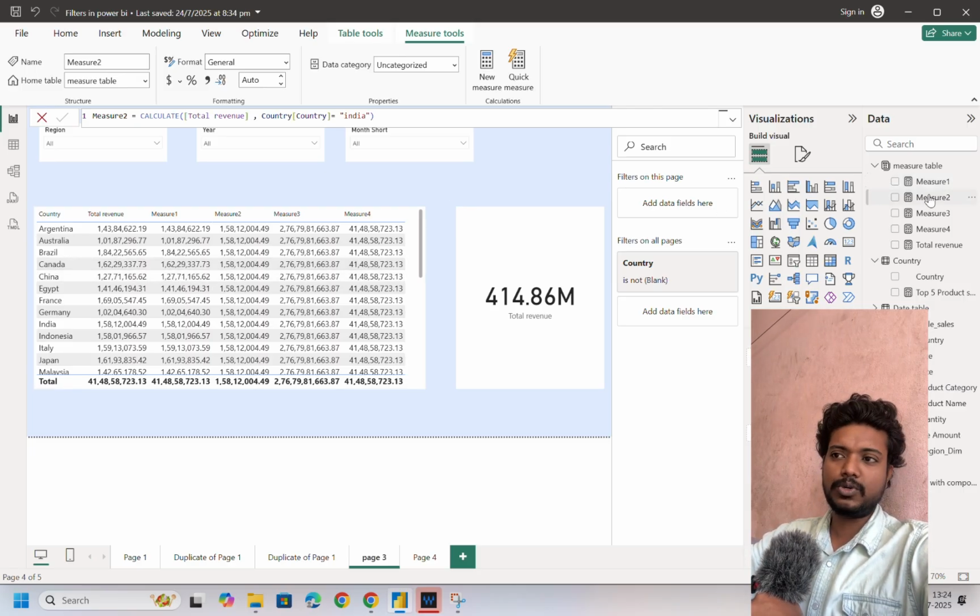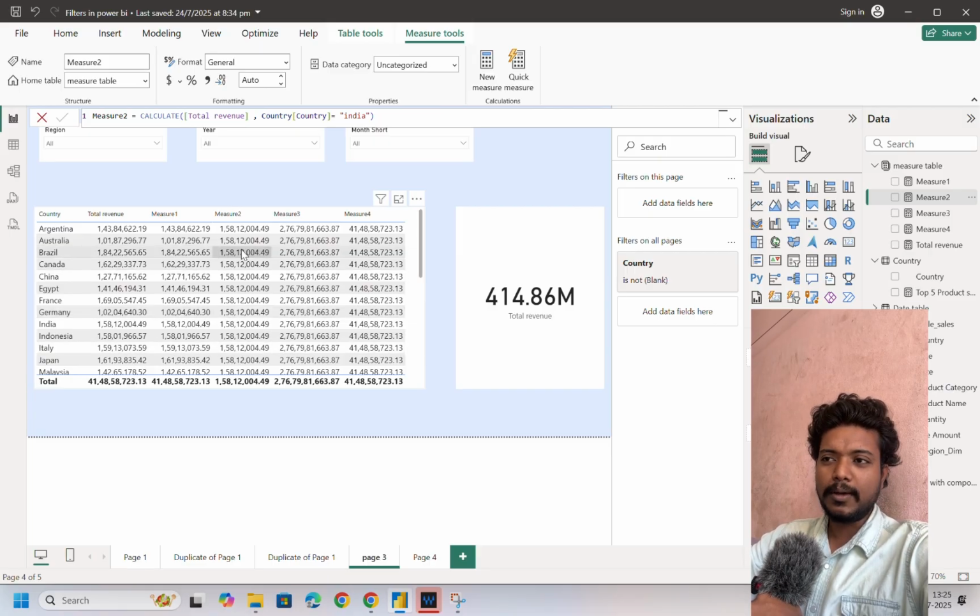Let's go to measure 2, where I have put a filter argument here. What I did is put a filter here, country as India. So what is measure 2 giving? It is giving the same value for all the country names.